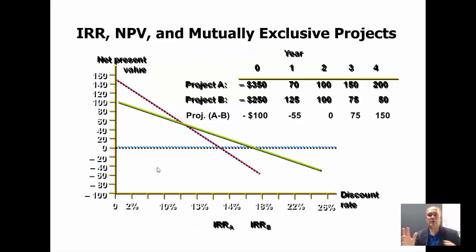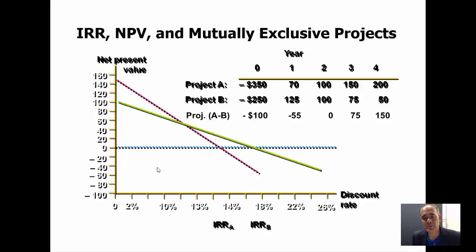What about mutually exclusive projects? Whenever we talk about mutually exclusive projects, we are talking about projects in which we should do one of the two projects, but we cannot do both of them. Why can't we do both? Because probably we are suffering from capital rationing. I mean, we have a certain budget for the year and we cannot do all the different projects we would like to do.